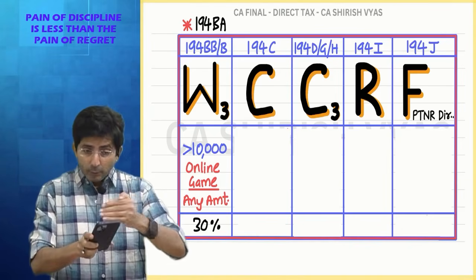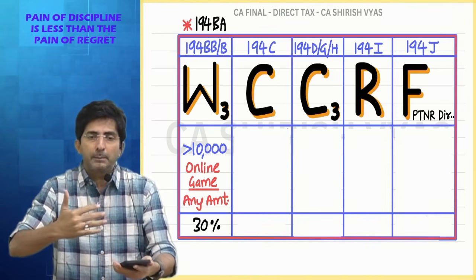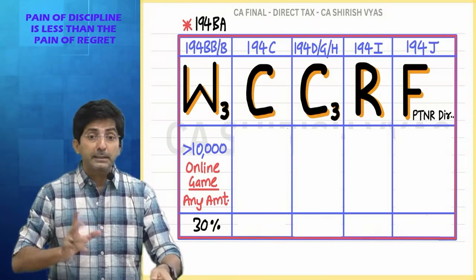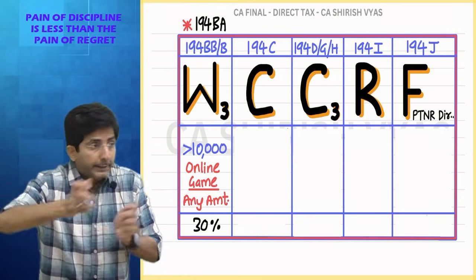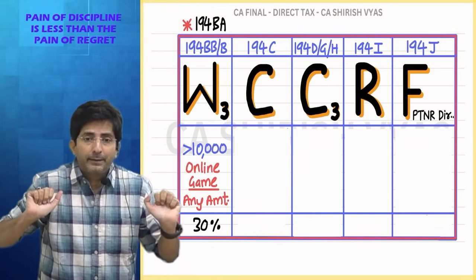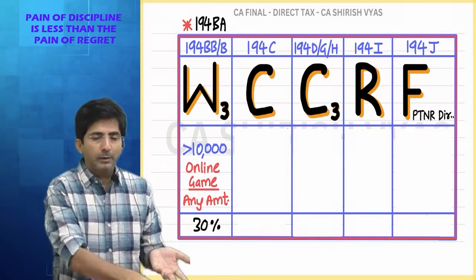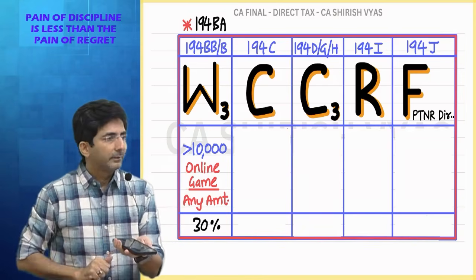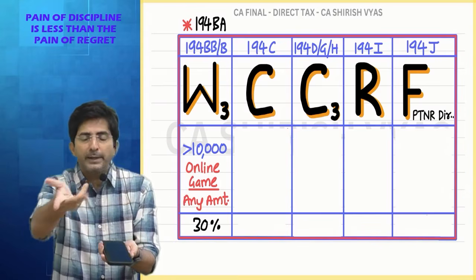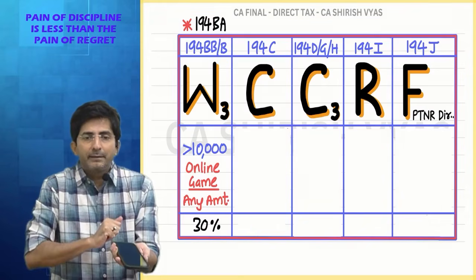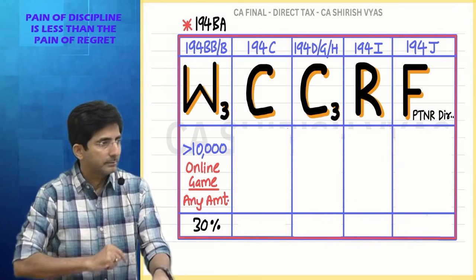And in online games, since everything works online, TDS also goes in a simplified manner. If I have to physically distribute the winnings, then TDS also becomes a little complicated. That's why there is a freedom up to 10,000, no TDS. But in online, everything is automated. So the government says in online games, the winnings are also distributed in an automated manner, so there is no headache. So deduct TDS even if the winning is of 500 rupees.